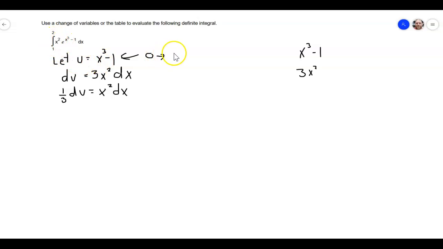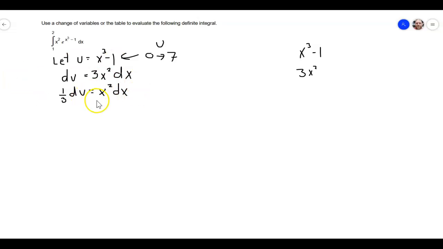That would go from 0 to 7. So I'm going to go ahead and do that. So the x world going from 1 to 2 changes to the u world going from 0 to 7. I'm going to put u here. So that means that if I change my limits of integration from 1 to 2 to 0 to 7, I don't have to go back and substitute back in my x's after I find the antiderivatives because I have changed everything over to the u's.